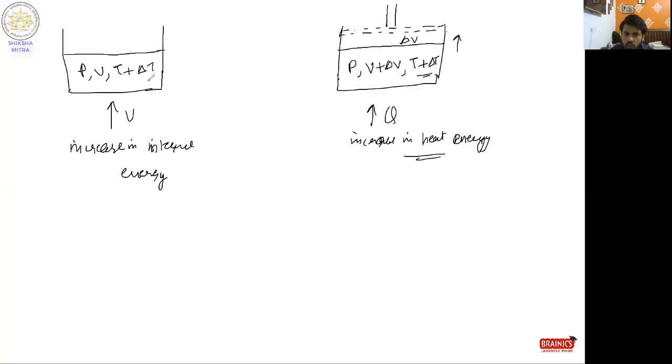So basically this is the difference. In internal energy only temperature is increased, there is no change in volume. If there is a change in heat energy, this means that some work has definitely been done. If work has not been done, then it is known as internal energy. So if we say that internal energy of the system has increased, there is no point saying heat energy has been given. If we say heat energy of the system is given or increased, this means that necessarily some work has been done.